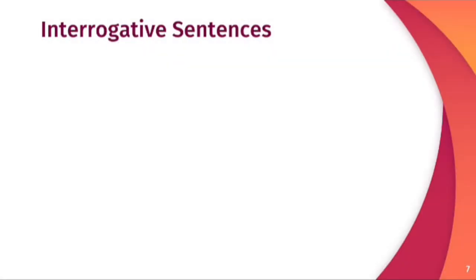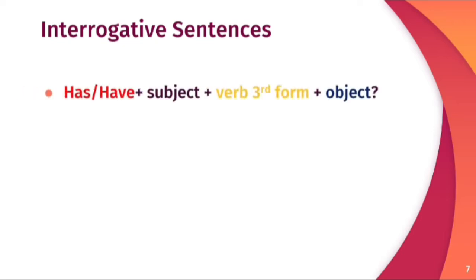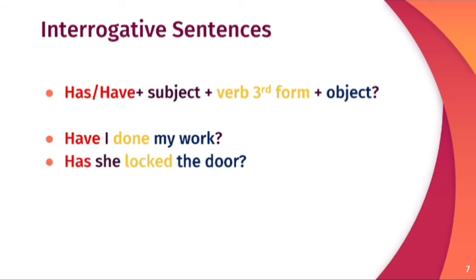For the interrogative sentence, a question is asked. And for the question, helping verb is used in the starting, has, have, and then there is subject plus third form of verb plus object. For example, have I done my work? Has she locked the door? Have they broken my toys? In all these sentences, questions are asked about the actions which are done. So these are the active voice sentences of the present perfect tense.